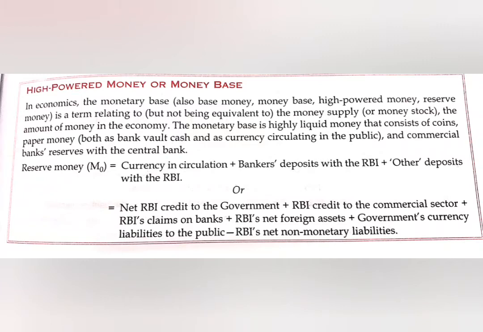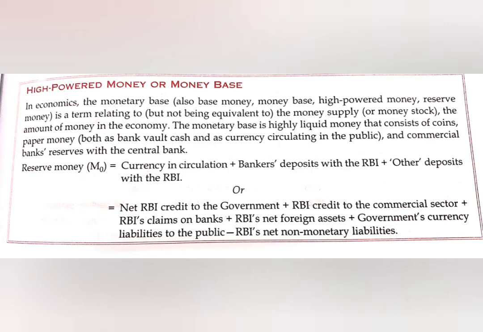You can say it consists of coins, paper money, and the reserves that all commercial banks hold with the central bank. As you can see in this picture, reserve money or M0 is equal to the currency in circulation, which means it is moving in the economy, plus the bankers' deposits with RBI.